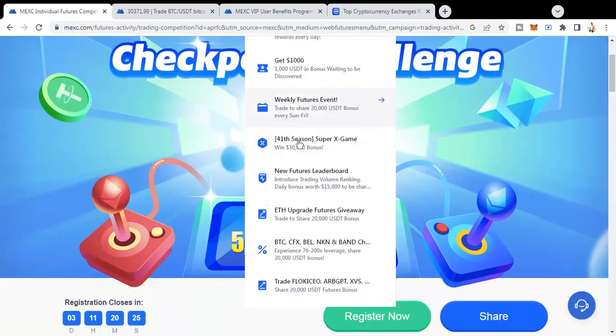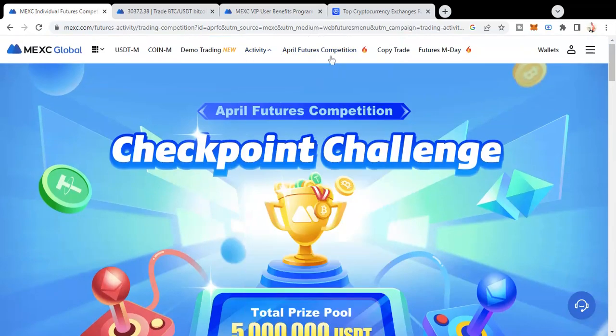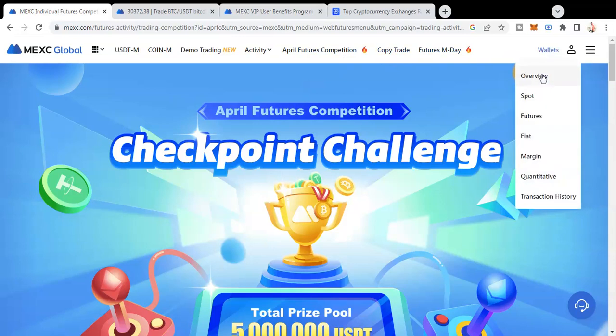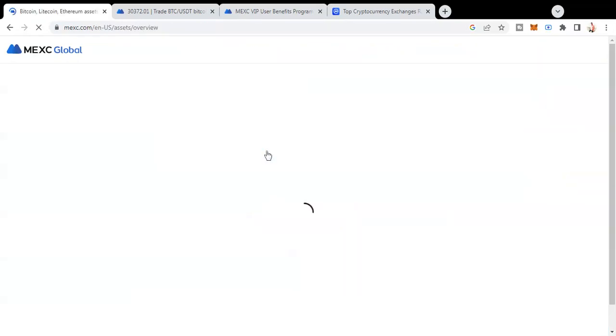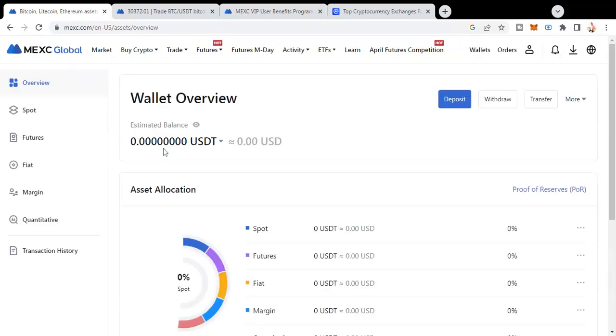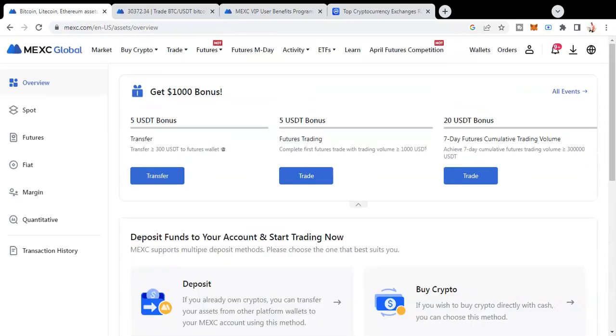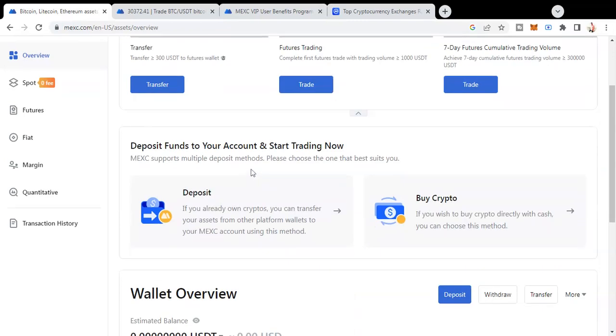Now we have already seen most of these things. They also have the Ethereum upgrade futures giveaway. A lot of tokens are listed over here, and they keep listing every day. If we go into wallet, there is nothing in my wallet as of now because I just signed in yesterday. I got an invitation from them yesterday, and let's wait for it to load. Again, it's showing get 1,000 bonus.